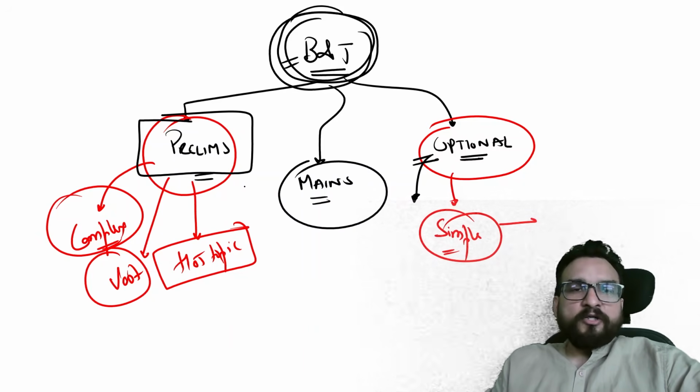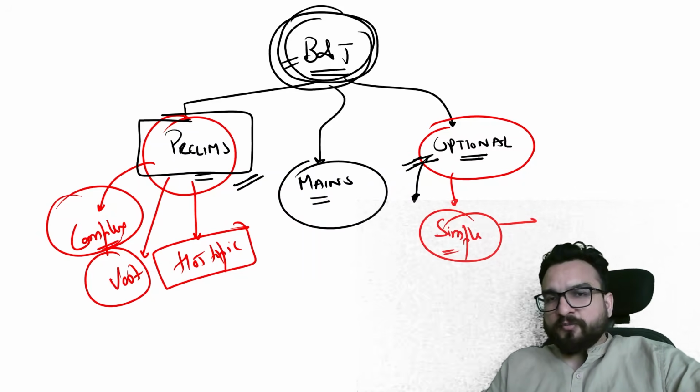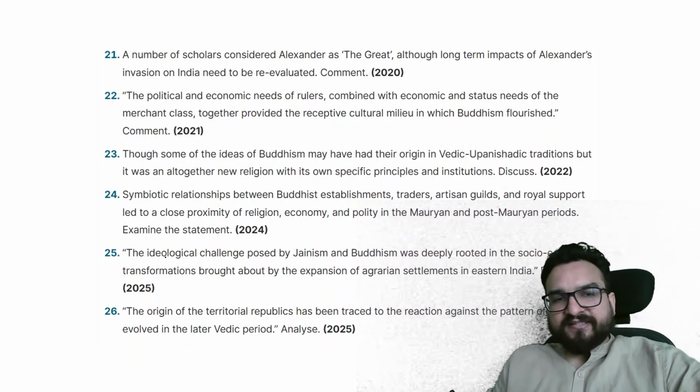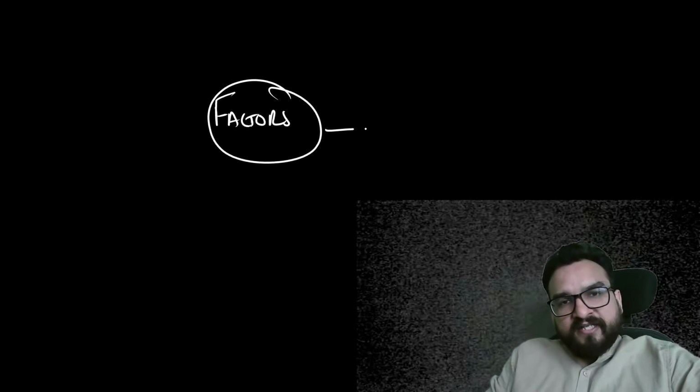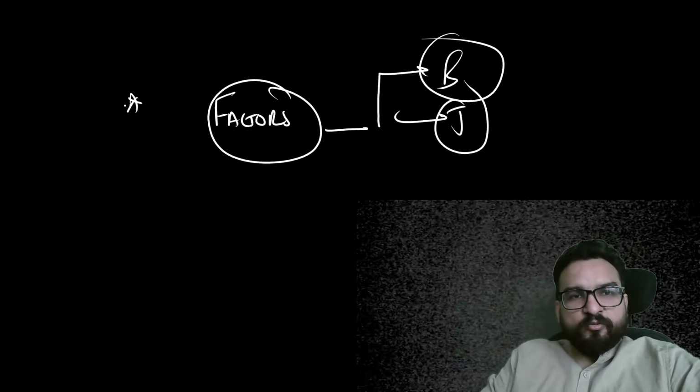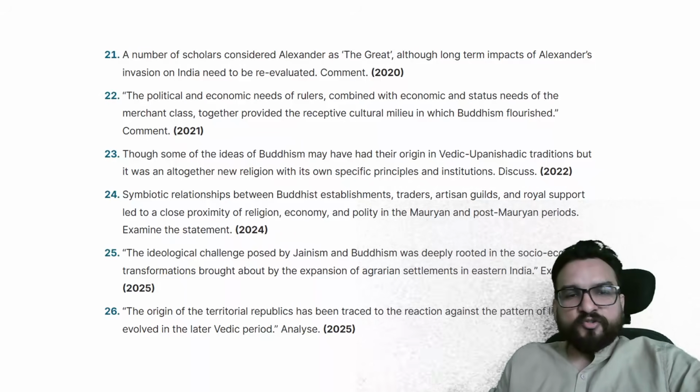Mains, you will be able to handle if you have seen my prelims and optional classes, very easy to understand, right? In the recent questions, how they are asking about Jainism and Buddhism, you will find they primarily focus on the factors that led to the rise of Buddhism and Jainism. This is their favorite question, nothing else over here, right? Let me show you.